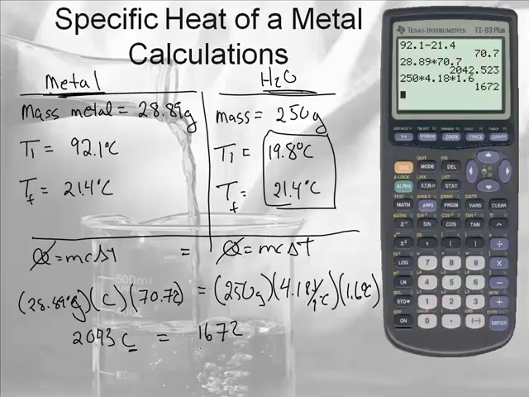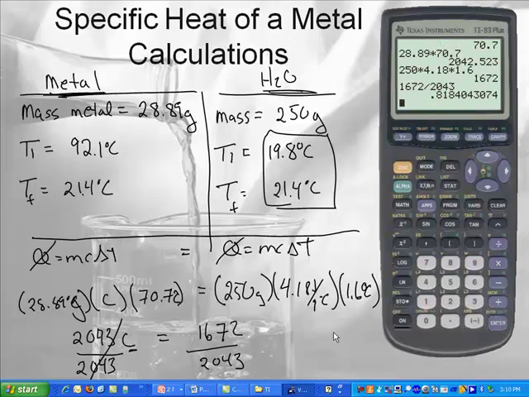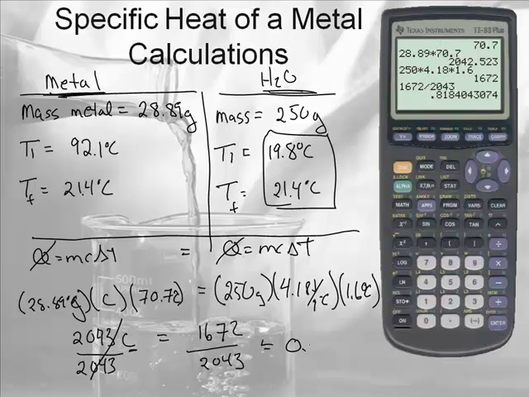Now this C right here is not like Celsius. It's just the variable. Right, it's like X. So I'm going to divide both sides by 2,043. That crosses the 2,043 out, so I'll take 1,672 divided by 2,043, which gives me 0.818. About 0.8 joules per gram degree Celsius.